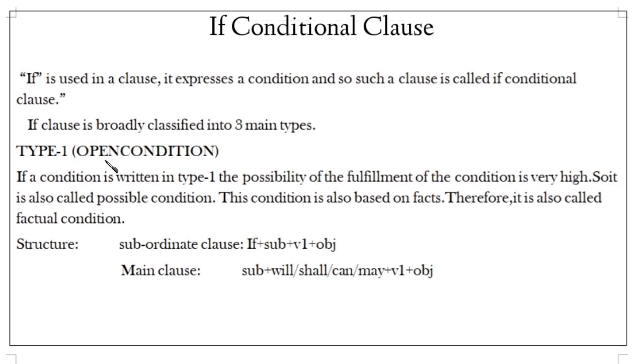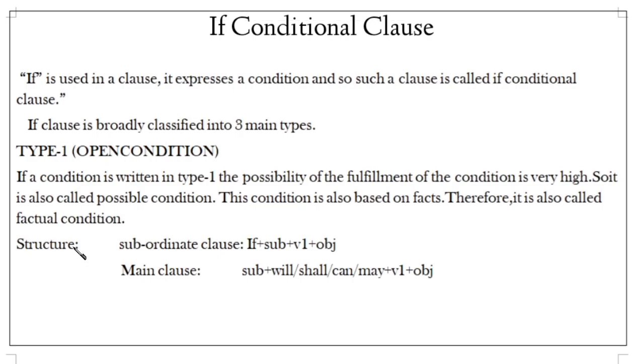First one, type 1. It is also called the open condition. If a condition is written in type 1, the possibility of the fulfillment of the condition is very high. So it is also called the possible condition, not only the open condition. This condition is also based on facts. Therefore, it is also called the factual condition. See, type 1 is called the open condition, the possible condition and also the factual condition. These three names are all type 1 only.